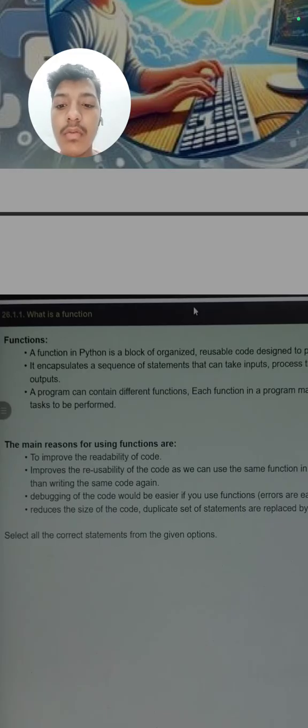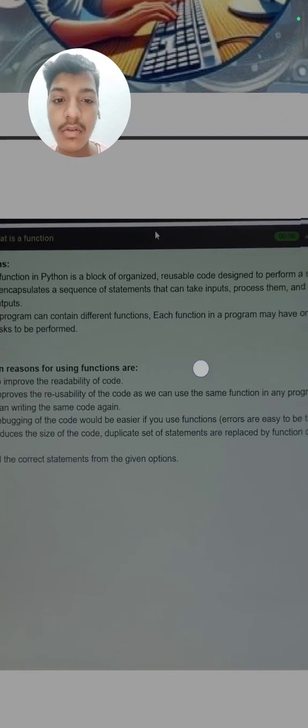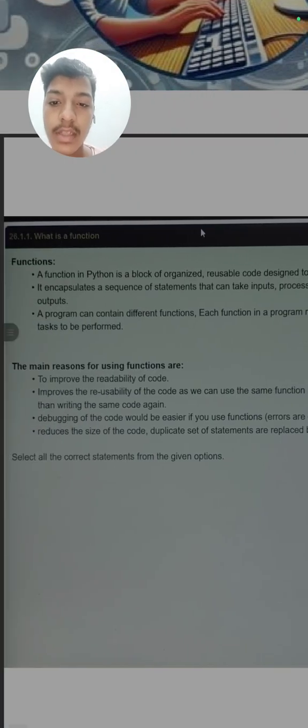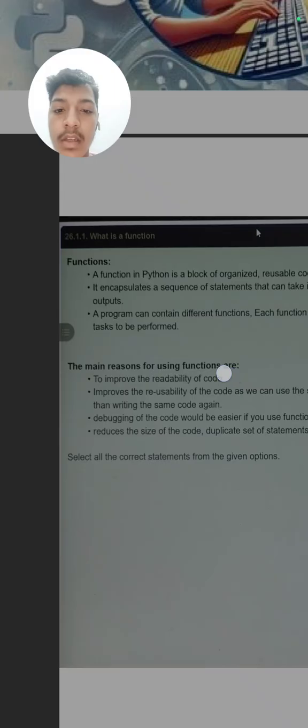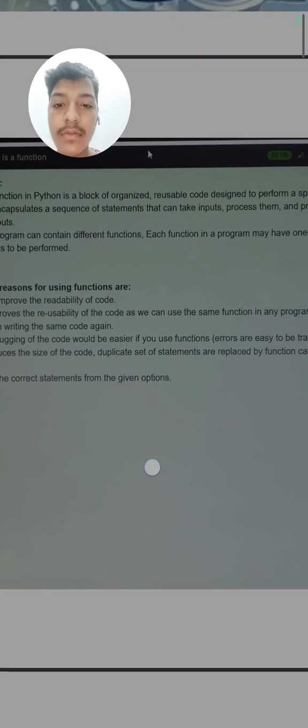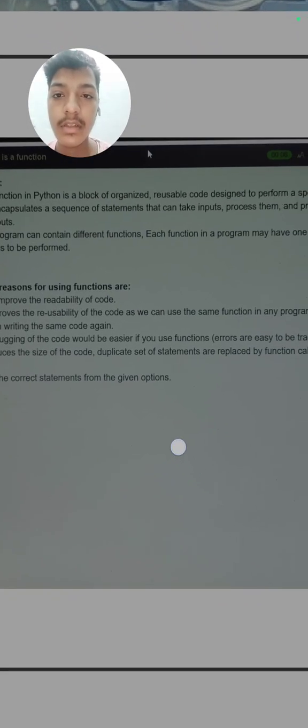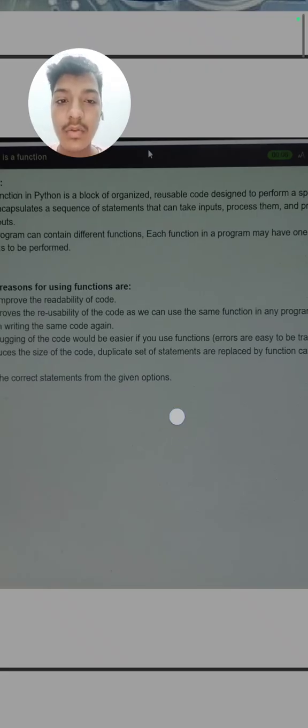How we can define a function, we will also see that two or three minutes later. But the first basic is that functions are a block of code that can be reused again and again in our programming. We can take inputs in a function, process them, and produce output, as it is written in line number 2. A program can build different functions. It is saying that one Python program can contain different functions, two, three, and maybe more than that.